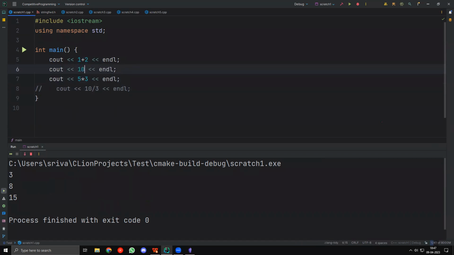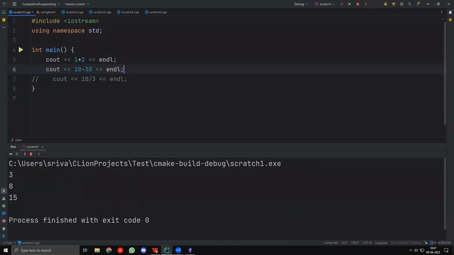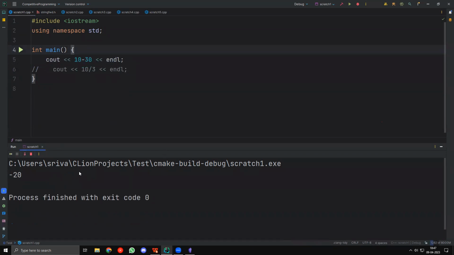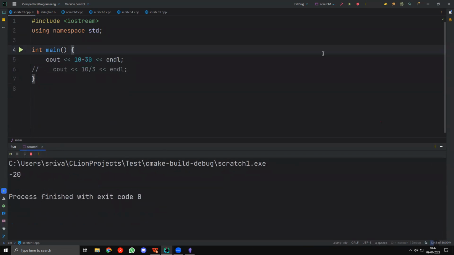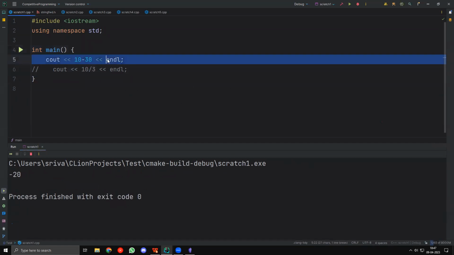Now, if I take something like 10 minus 30, then let's see what this gives us. We'll get negative 20, right? So C++ also has negative values, as you can see here. So yeah, negative numbers are also completely supported.